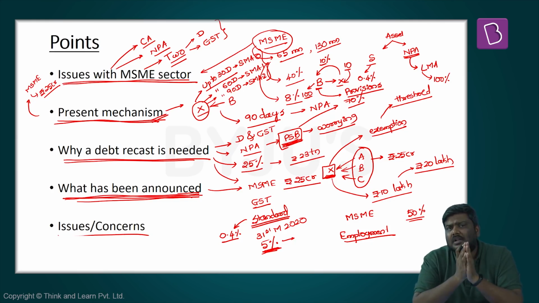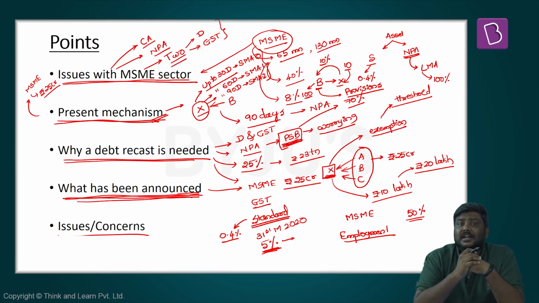Their argument was simple: the exposure of the banks to these MSME units is very high. If I go for a debt recast model, it will basically lead to covering up of these NPAs, which will anyway come out in the open after a couple of days. Because please understand, the MSME units are very vulnerable to external factors. When I say external factors, I mean anything happening beyond these MSME units. For example, any change in the policy of the Government of India, any change in trade relations with a country such as the USA, any impact of Brexit, all of these issues will affect the MSME units. So they are very vulnerable to external factors.